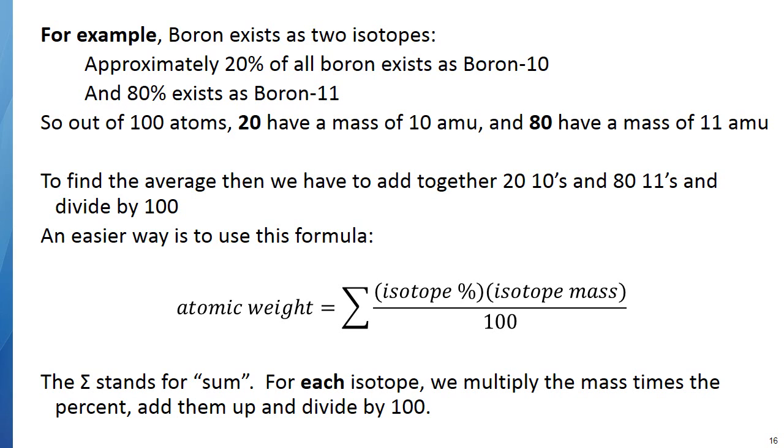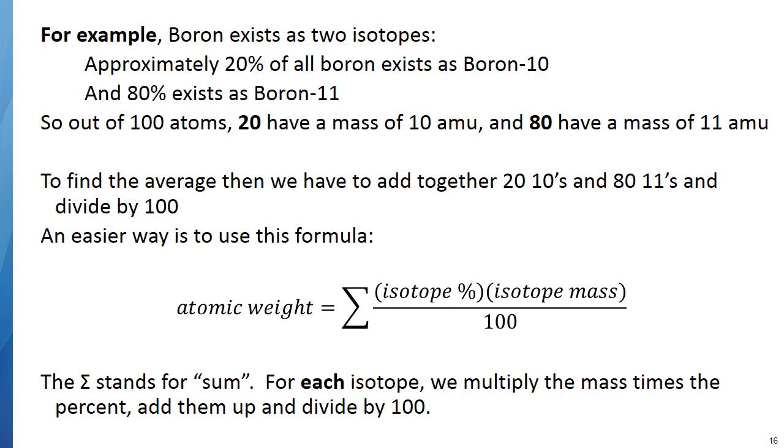So what's happening here? Well, it turns out that 20% of boron exists as boron 10 and 80% exists as boron 11. So another way to think of that, since you're talking about percentages, if 20% is boron 10, that means if you took 100 atoms, 20 of them would weigh 10. 80 of them would weigh 11. So this is why the average is closer to 11 than it is to 10, because more of the boron atoms weigh 11 than they do 10.